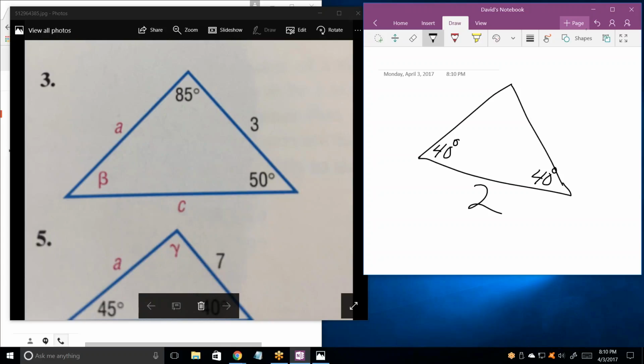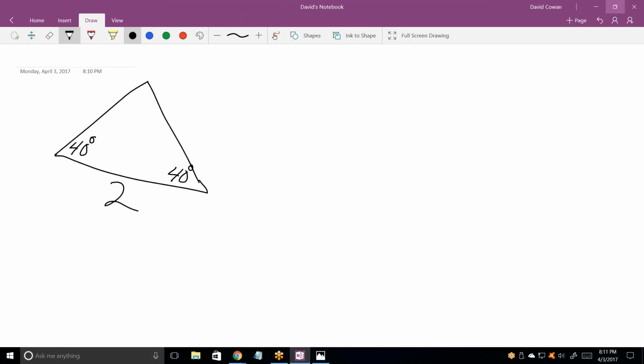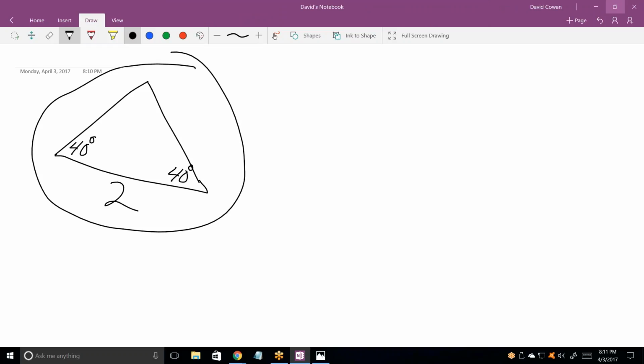Well, again, whenever they give you two angles, it means you can always calculate the third angle, right? Right. And that means, in other words, if I could not calculate the third angle, I couldn't use the law of sines. Because the law of sines requires you to have an angle and its opposite side. So you've got to come up with that to use the law of sines. When you're dealing with the law of cosines, you don't need that. I could actually solve this using the law of cosines, but you haven't had the law of cosines yet, so I don't want to get into that. Let's do this the easy way.